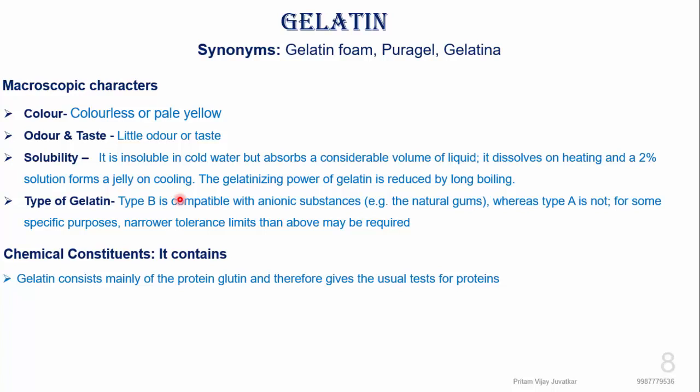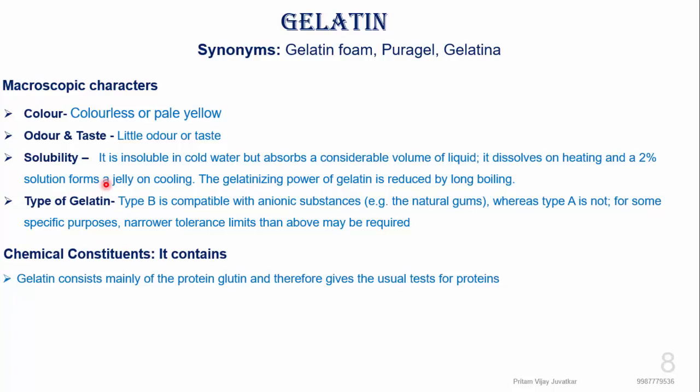Regarding solubility, it is insoluble in cold water but absorbs water, and on heating, specifically in hot water, it dissolves. A 2% solution forms a jelly on cooling. Means, when you add 2 grams of gelatin in 100 ml, it will form a jelly when you cool the solution after heating.